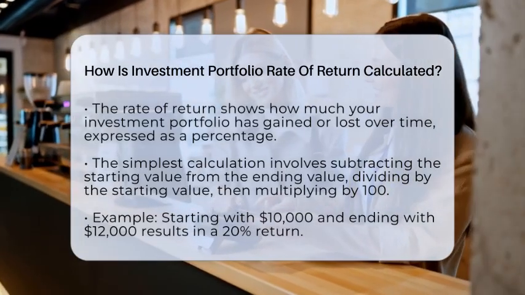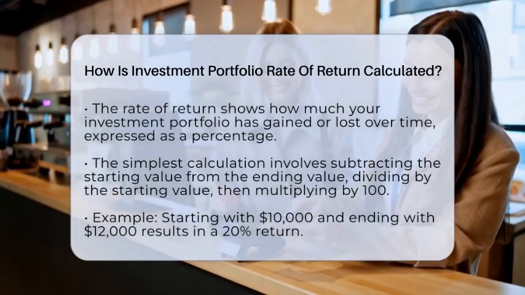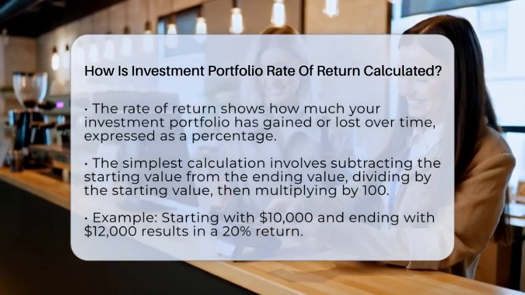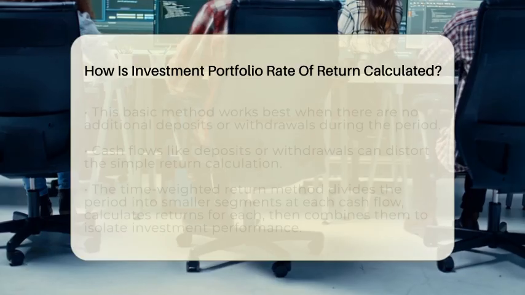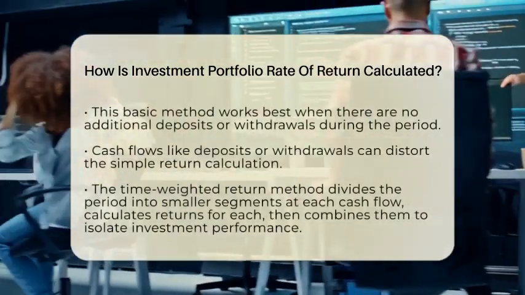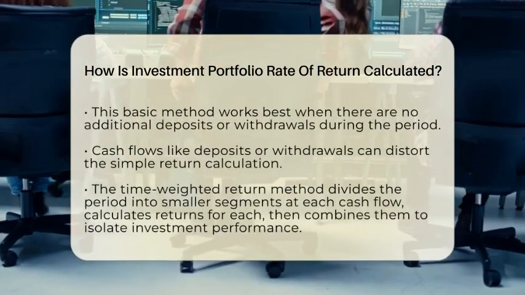For example, if you started with $10,000 and ended with $12,000, the calculation would be 12,000 minus 10,000, divided by 10,000, then times 100. That equals 20%, meaning your portfolio grew by 20% over that period.